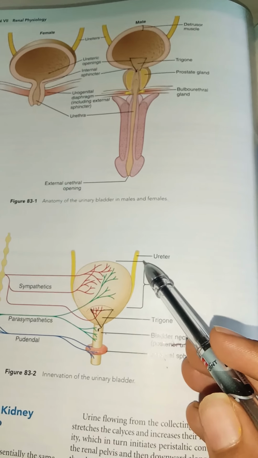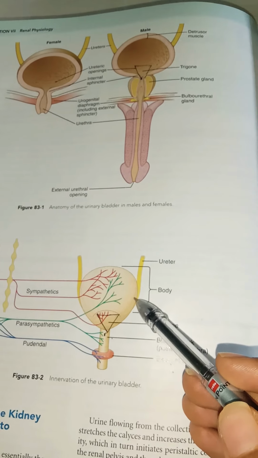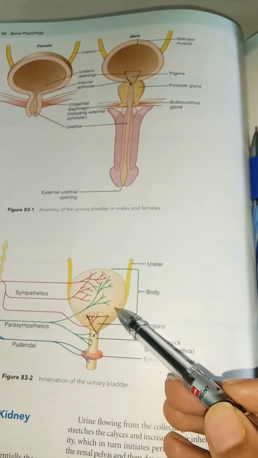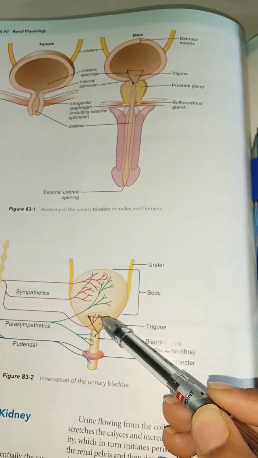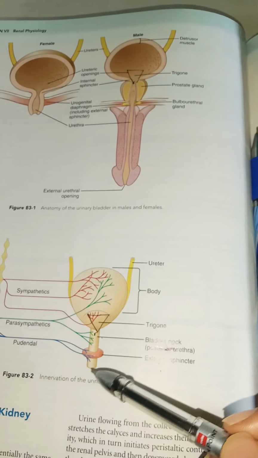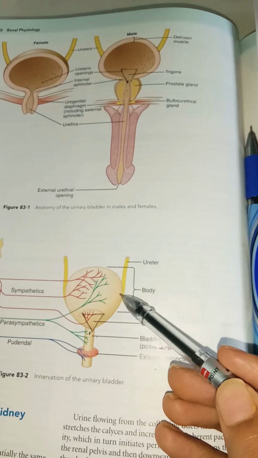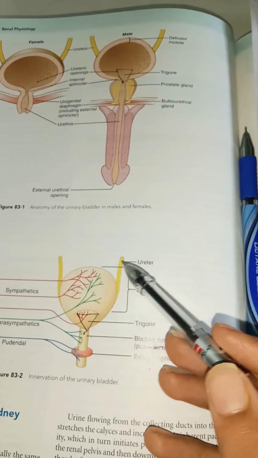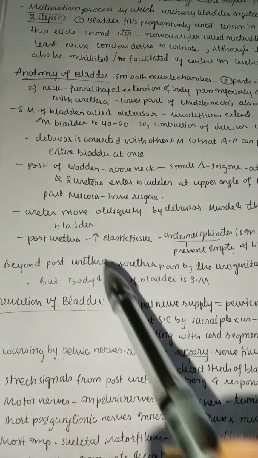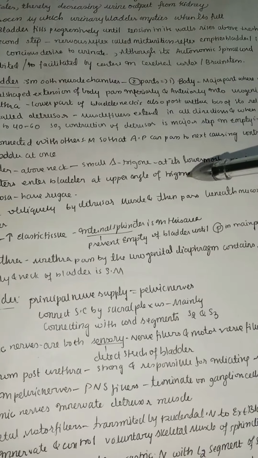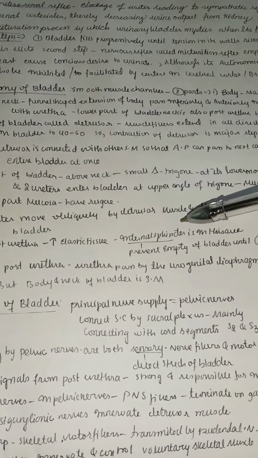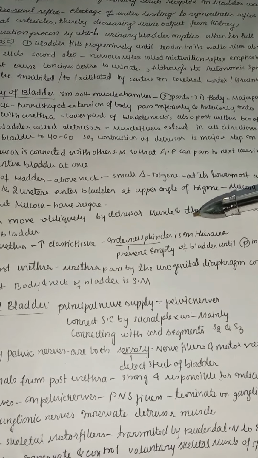And one more thing about the ureters is that they move obliquely. As the ureters move obliquely, they have one benefit: during bladder contraction, the urine may sometimes go back into the ureter. To prevent this, they are arranged in an oblique manner, so that the urine will not go back from the bladder into the ureter. So you can see here, the ureter moves obliquely through the detrusor muscle and then passes beneath the mucosa before emptying into the bladder. And the posterior urethra has higher elastic tissue, and the internal sphincter is in this area.